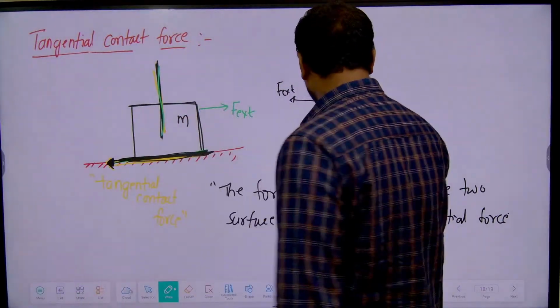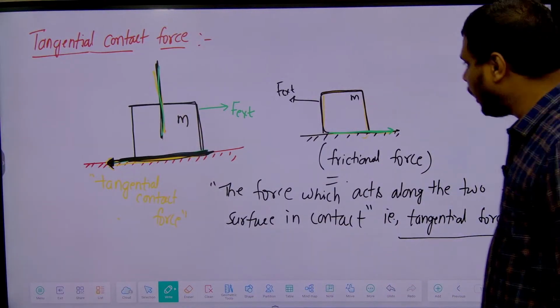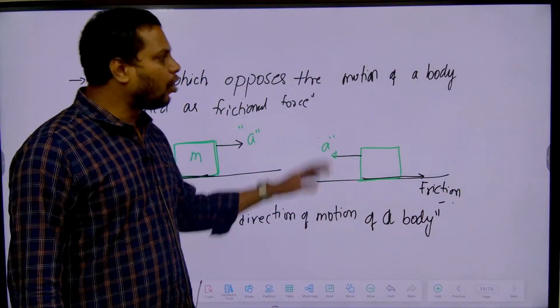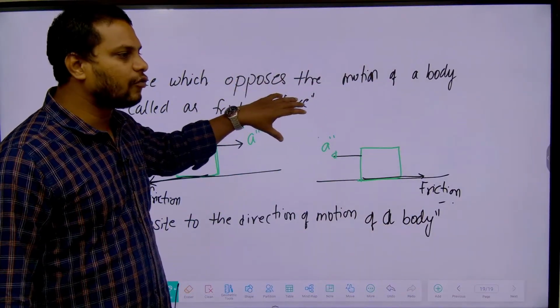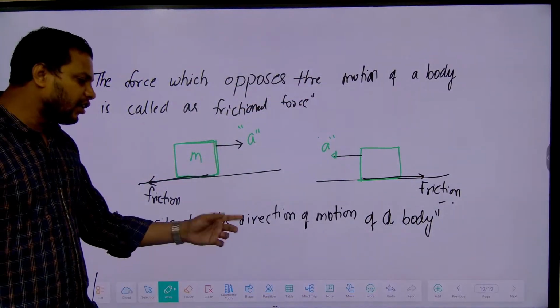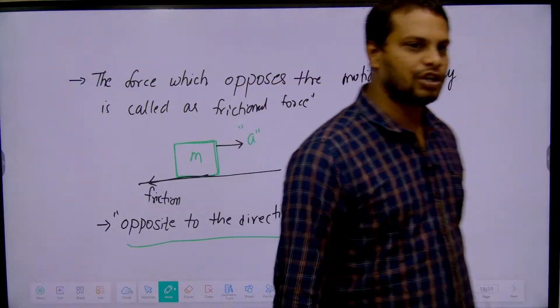So this is called which type of force? Tangential force. Now this tangential force is also called what? Friction. Now what is friction? Friction is the force which opposes the motion of a body, and this frictional force is always opposite to the direction of motion of a body.